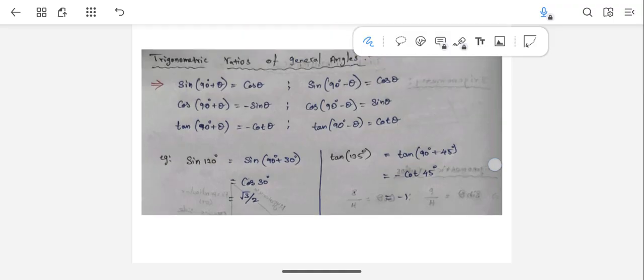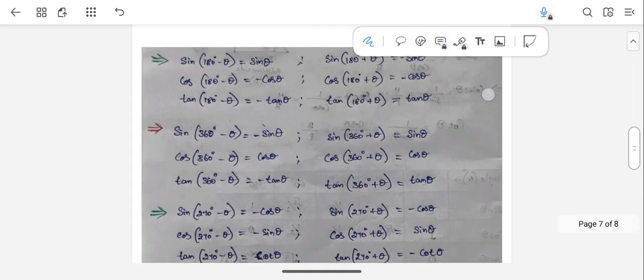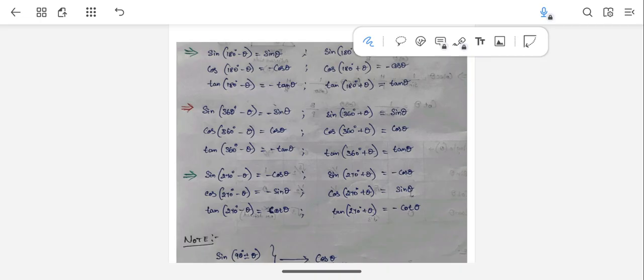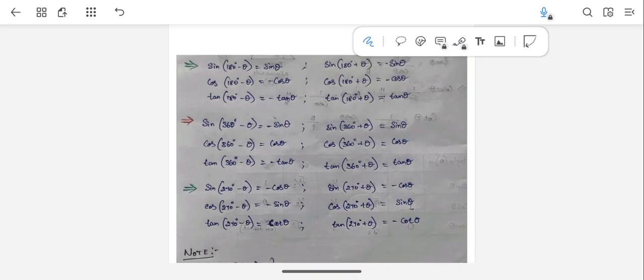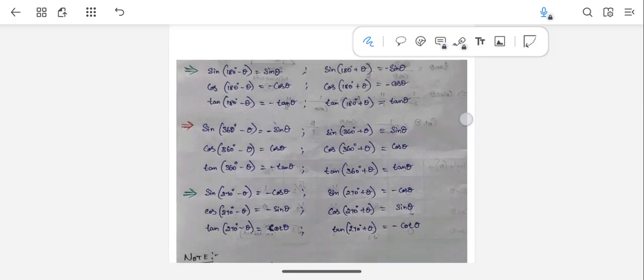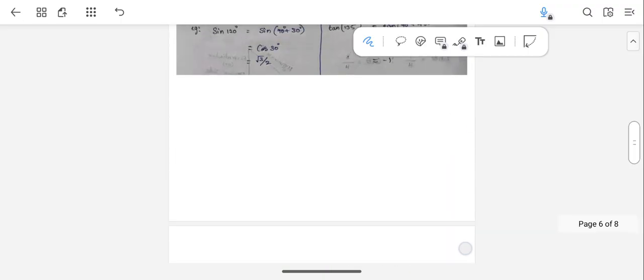So here there are six things, and a few more like this. There is 90 here, 180, 360, 270, like that, many different formats, similar kinds of formulas. So you need to remember all of this with the sign, plus or minus. So sine 180 minus theta means plus sine theta only, not negative. So you need to remember everything.